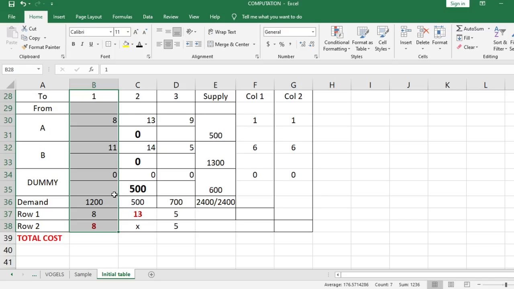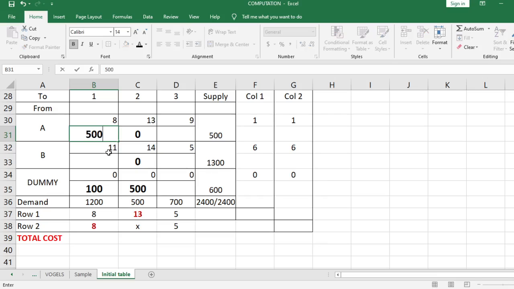Okay? So starting with the least cost is 0. So pila man ang kinahanglan? For the demand, wala pa yung na-satisfy. So, that is still 1,200. For the supply, na-exhaust na ang 500. So, nanay nabilin nga 100. 100 versus 1,200, the lower amount is 100. Okay, but take note, we do not stop here because we have to fully satisfy warehouse 1. Let's go to the next least cost, that is 8 pesos. So, pila na ang kulang sa demand? We have 1,100 versus 500. The least one is 500.